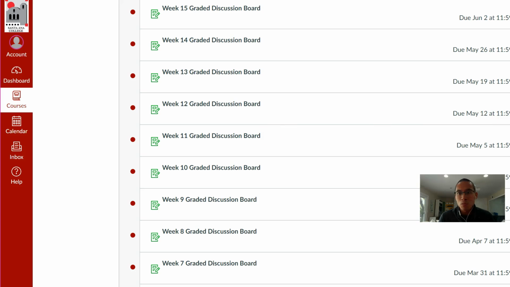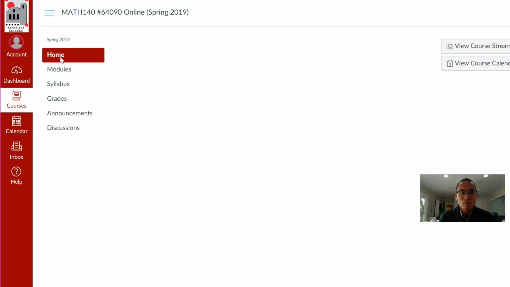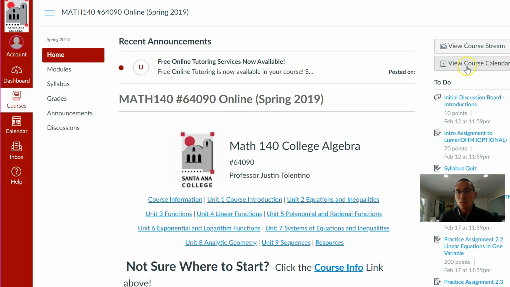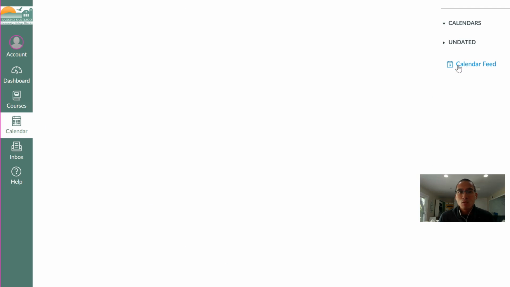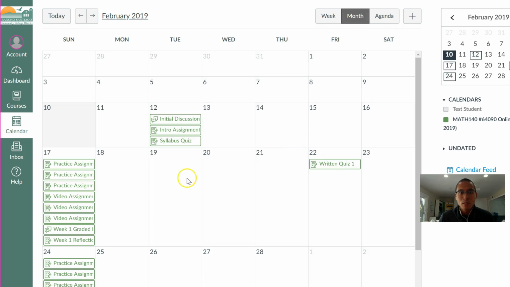Lastly, I just want to show you one other place that's going to be useful for you, and that is the calendar, which you can find on the left bar of Canvas, or you can also find it on the View Course Calendar button here. When you click on this, this is a great way to see what things are due and when they are due. So as you can see at the very beginning of this course, the two things that are due are the initial discussion with your introduction, as well as the syllabus quiz.